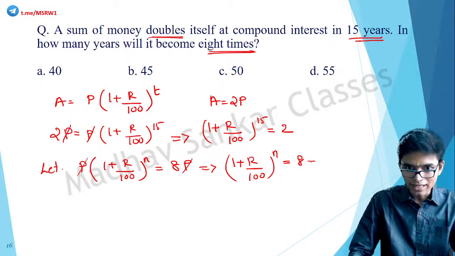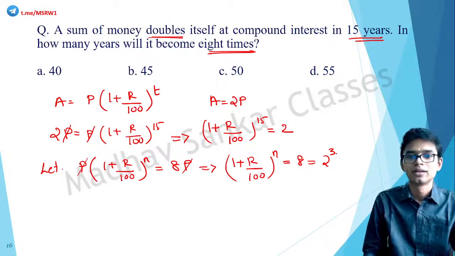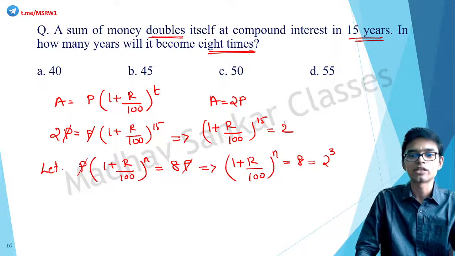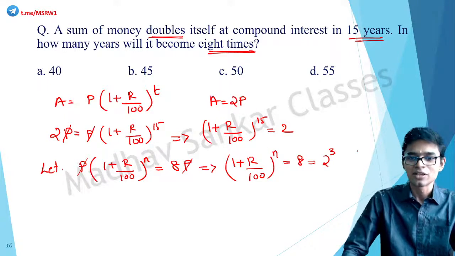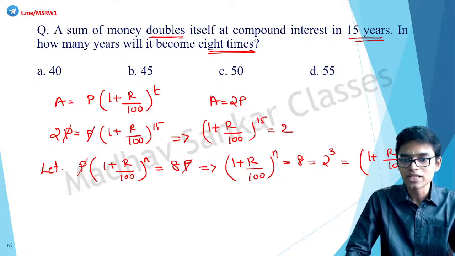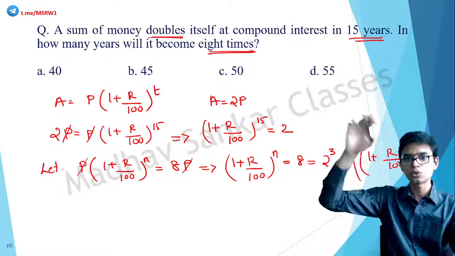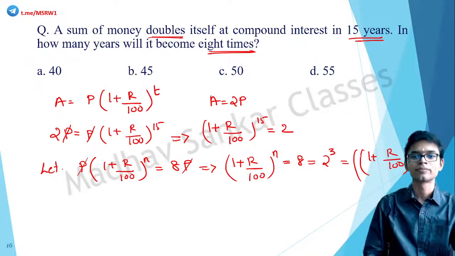So we can write 8 as 2 raised to 3. Correct? But 2 we can write it as 1 plus r by 100 the whole raised to 15. Correct? So we can rewrite this again as 1 plus r by 100 the whole raised to 15 the whole cube. Instead of 2, I am writing 1 plus r by 100 the whole raised to 15 and then the cube, so that the whole cube.